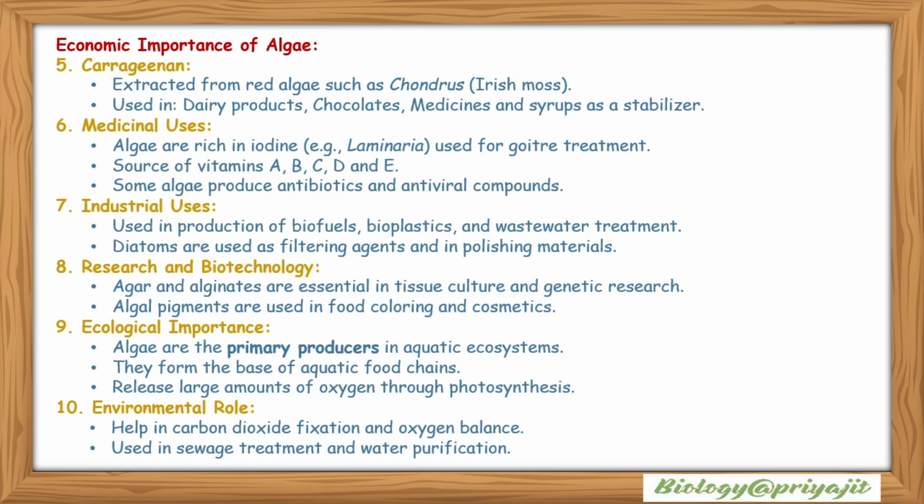Ecological importance: algae are the primary producers in aquatic ecosystems. They form the base of the aquatic food chain. They release large amounts of oxygen through photosynthesis. Environmental role: they help in carbon dioxide fixation and oxygen balance. They are used in sewage treatment and water purification.